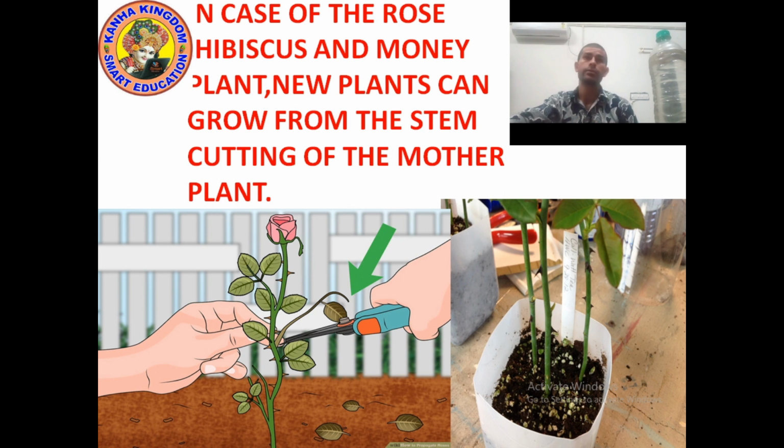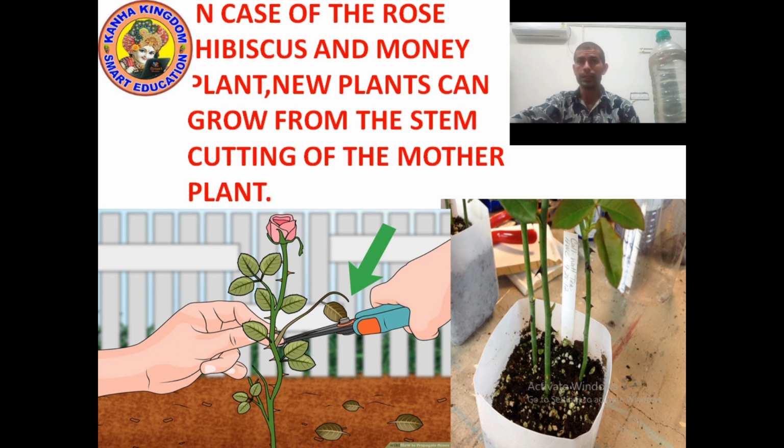If you cut the stem, the cutting can grow into a new plant. You can see the picture of rose. What is happening? If you cut one branch having a stem, you can develop it into a new plant.